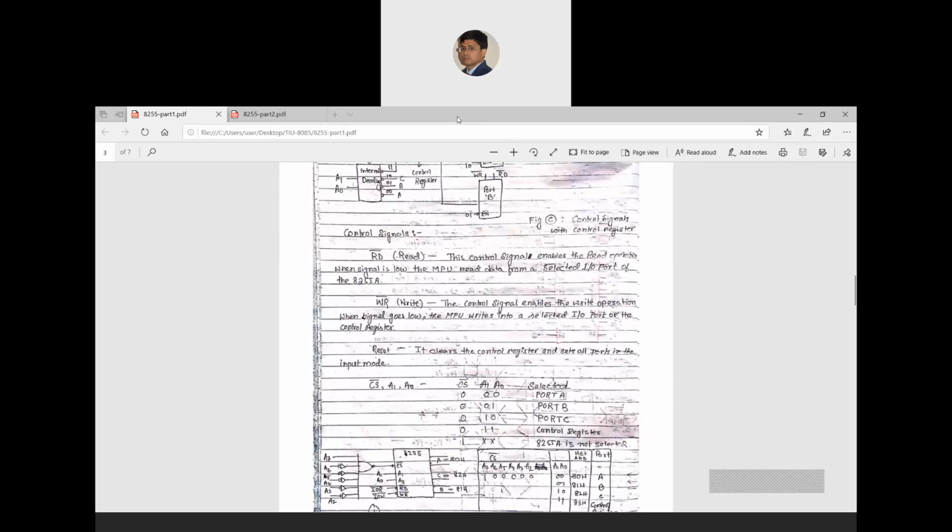Next is the WR signal, that is the write signal. The control signal enables the write operation. When this signal goes low, a write operation occurs. The microprocessor writes into the selected input output port or the control register. So this is for writing to the selected input output port or the control register.